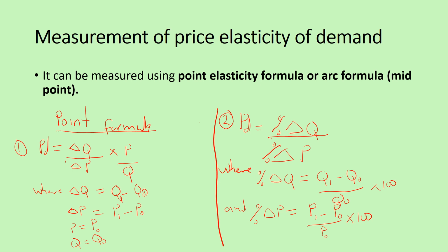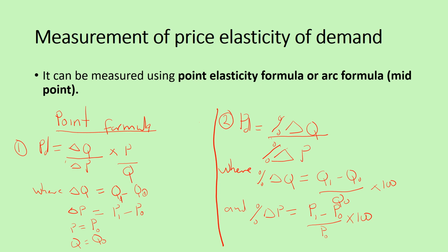Now on my left screen, you can see the formula, that is the point formula. The PED you see here is what is known as the price elasticity of demand. So it means that the price elasticity of demand is equal to change in quantity over the change in price times the price over quantity. Now let's expand the variables we have here. The change in quantity, to expand it, we have Q1 minus Q0. The 1 attached to the Q represents the new quantity or the current quantity.